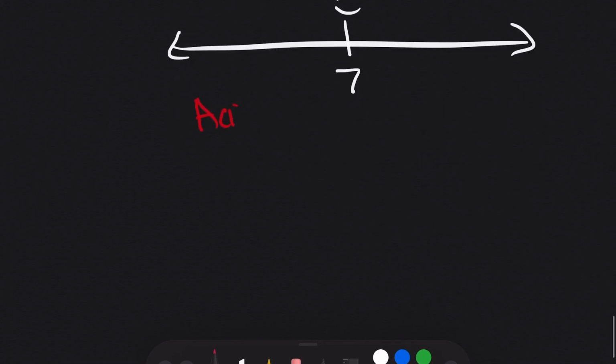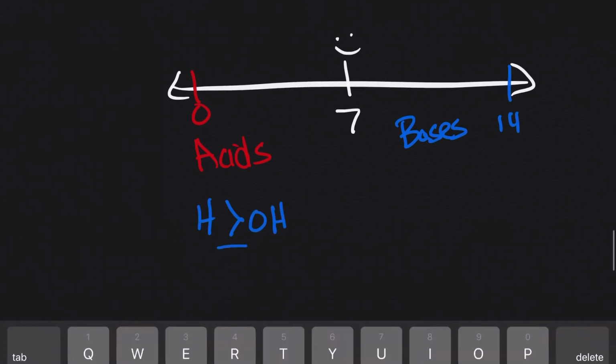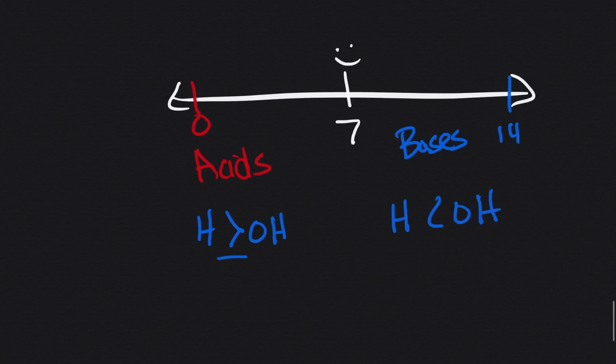And just to reiterate one more time, again, acids are from 0 to 6.999. Bases are from 7.001 to 14. The more hydrogen ions I have, that means I am an acid. The more hydroxide ions that I have, that means I am a base. And that is an overview of acids versus bases.